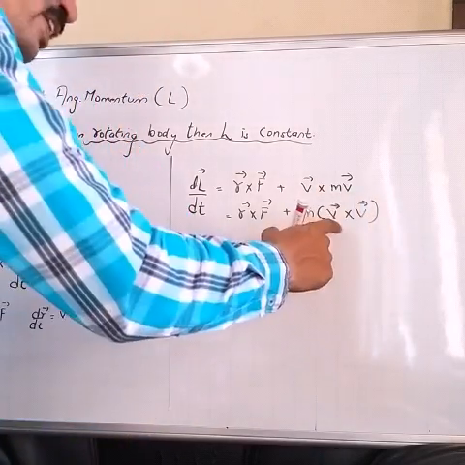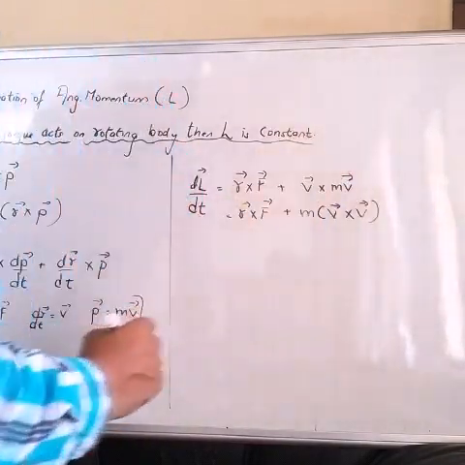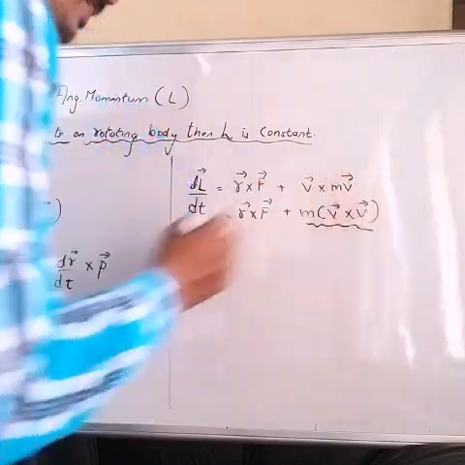When you take the cross product of two same vectors, the answer comes out to be 0. So this term will vanish in the equation.